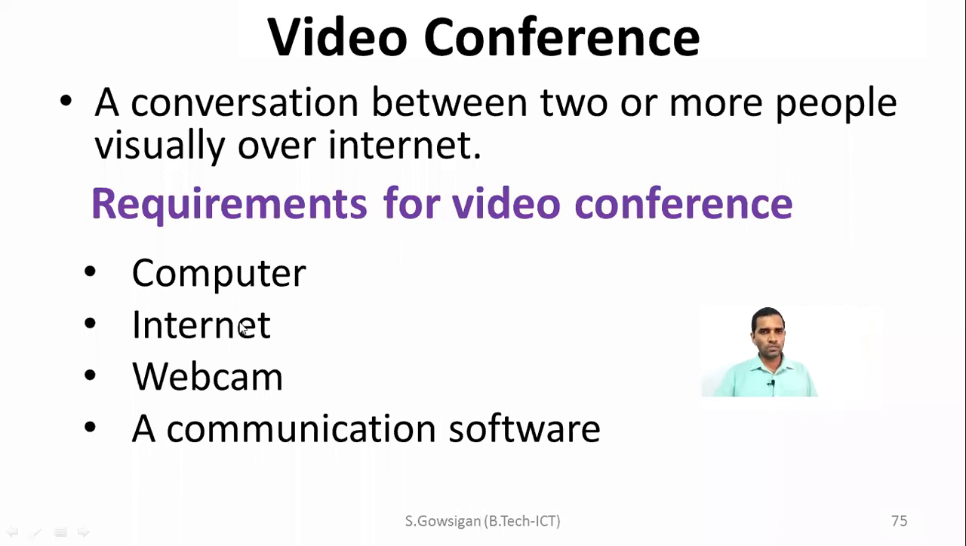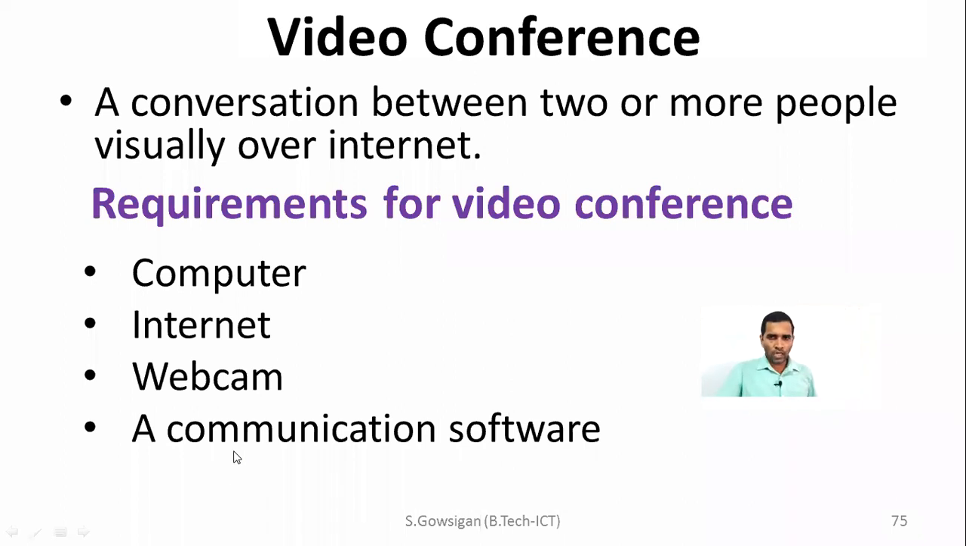So internet is must. And web camera should be, because it is a video conferencing, your visual, your face must be shown to the other people. So your face must be captured in terms of video and transmitted to the other end. So webcam is must. And you know, a software to handle or to manage all these activities is must.